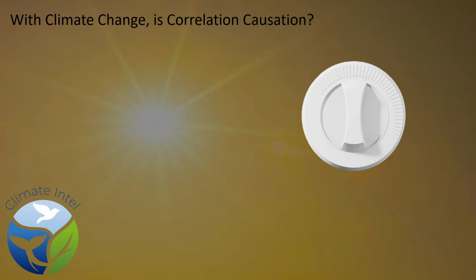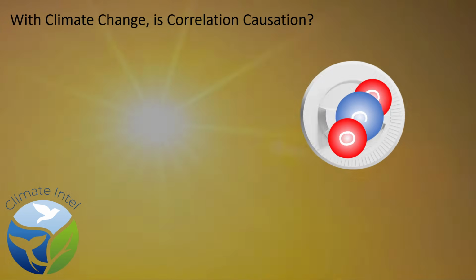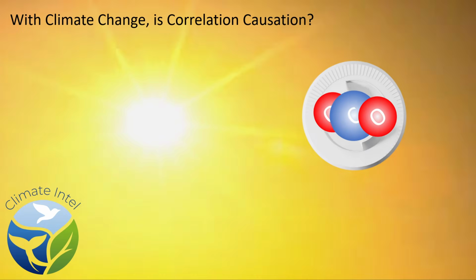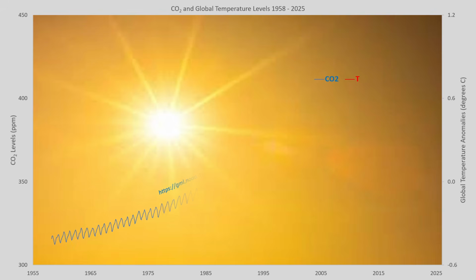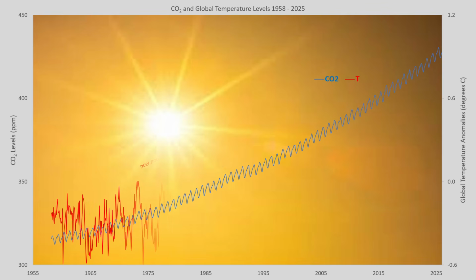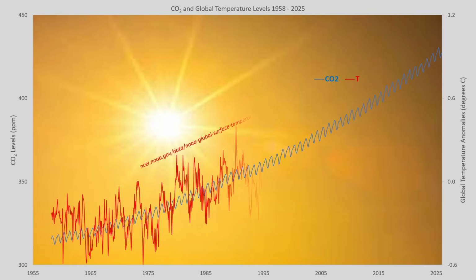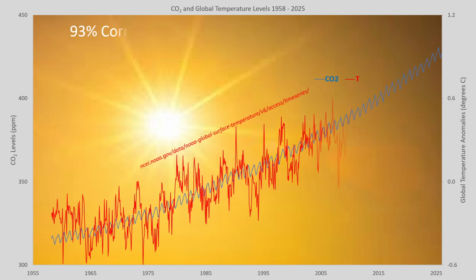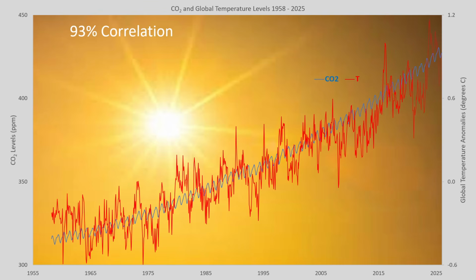Sure, this is how UN climate theorists came to their belief that CO2 is the knob on the wall controlling climate. This graph shows the rise in global CO2 levels since 1958. Then we overlay that with global temperatures, and we can see that CO2 causes climate change. And the 93% correlation proves it, right?